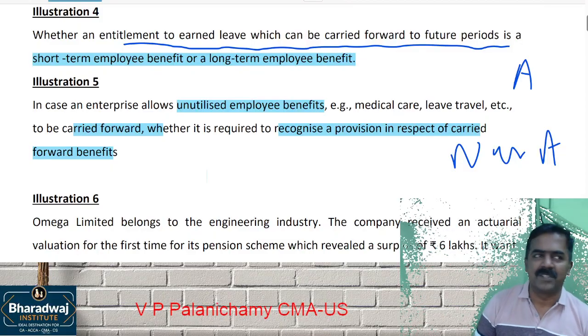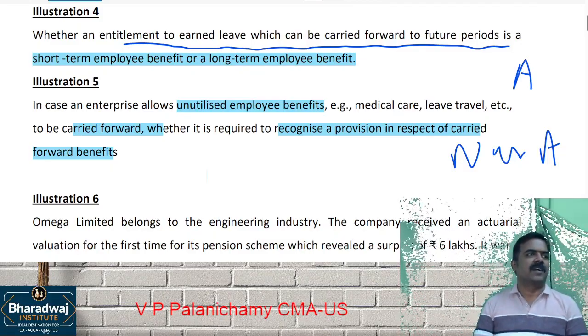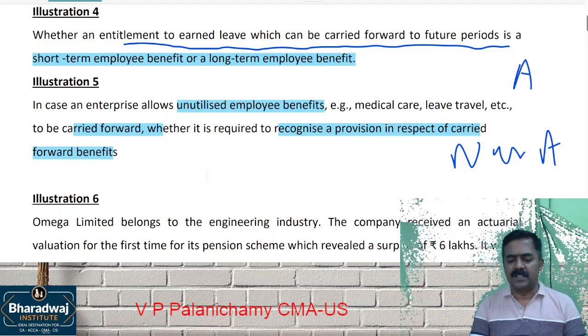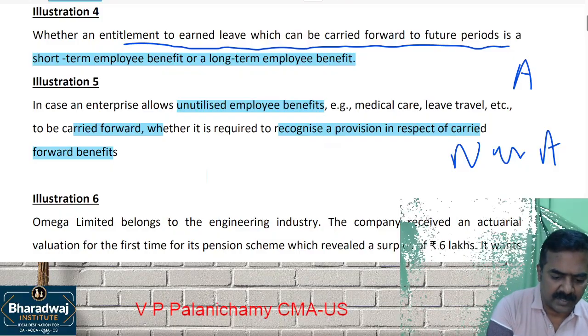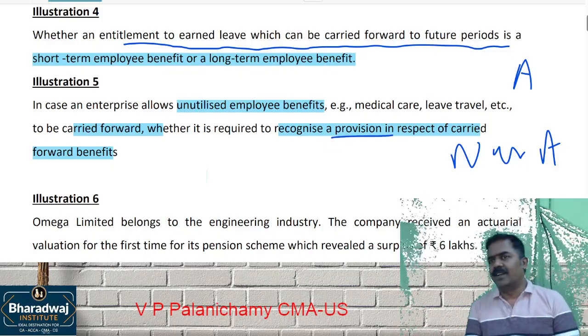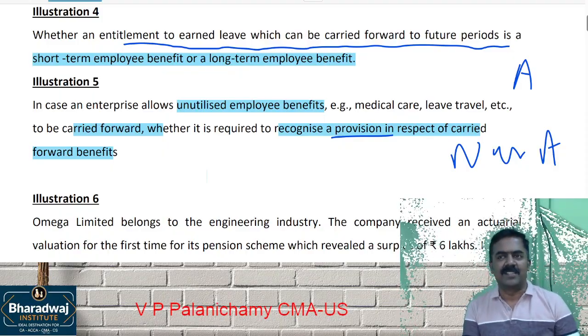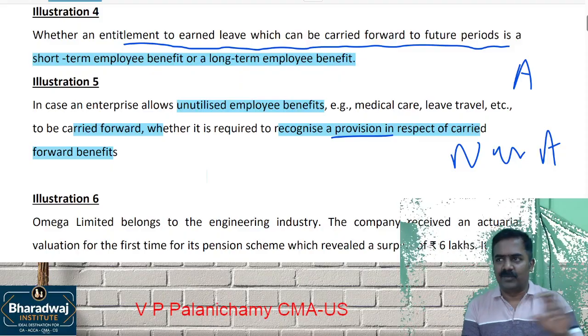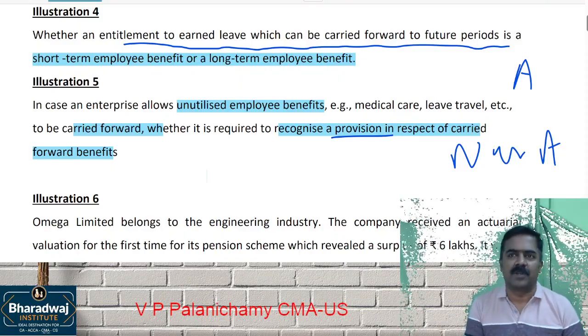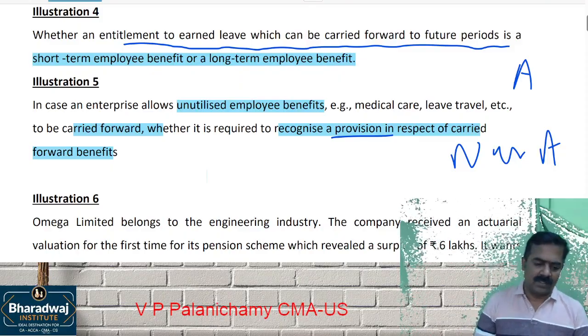Let it be accumulating benefits or non-accumulating benefits, it should be recognized on what basis? Accrual basis. So therefore, a provision is required. Non-accumulating, it will be paid immediately, so no provision required. If it is accumulating, the accumulated amount will be called as which one? Provision.